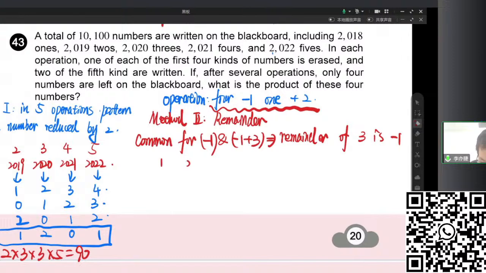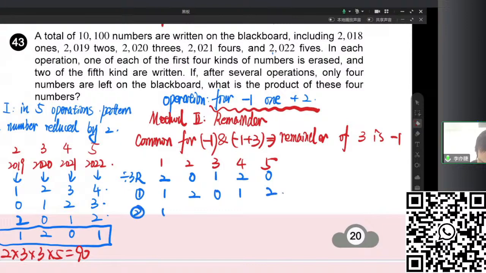So initially, 1, 2, 3, 4, 5. Initially, we have 2018, we have remainder 2. And 0, 1, 2, 0, right? This is the initial remainder. So for each step, the remainder by 3 will all be reduced by 1. So 2 becoming 1, 1 becoming 0, 0 becoming 2, right? 0 is 3. So after the first step, we become 1, 2, 0, 1, 2.